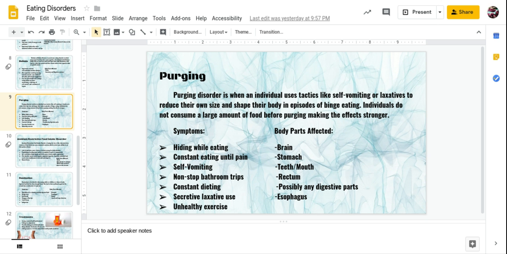Purging disorder. Purging disorder is when an individual uses tactics like self-vomiting or laxatives, which are drugs, to reduce their own size and shape their body after episodes of binge eating. Individuals do not consume a large amount of food before purging, making the effect stronger. Some symptoms include hiding while eating, constant eating until pain, self-vomiting, non-stop bathroom trips, constant dieting, secretive laxative use, and very unhealthy exercise. Body parts that are affected are the brain, stomach, teeth, mouth, rectum, possibly any digestive parts, and the esophagus.